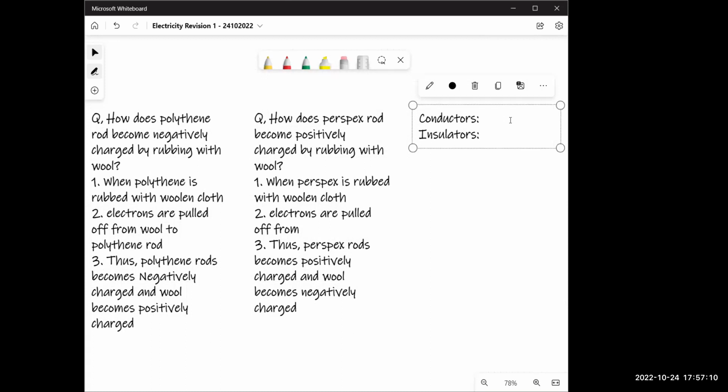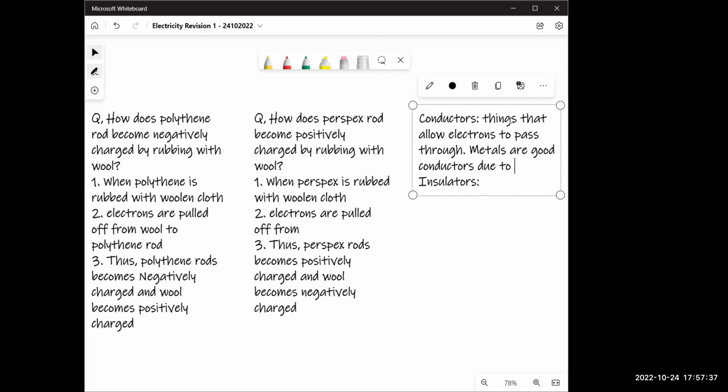All right? Let's just say things that allow electrons to pass through. Metals are good conductors due to, what would you say? Free electrons.